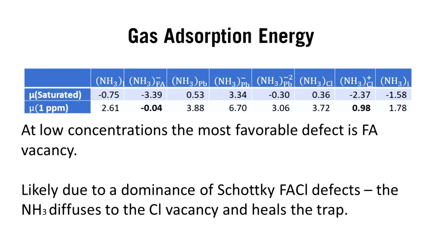So when we calculated the gas absorption energy of the ammonia into the defect site, I noticed a pretty significant discrepancy that was difficult to explain, because the gas absorption energy was much lower for the formamidinium vacancy when simulated at the experimental condition of 1 ppm pressure.